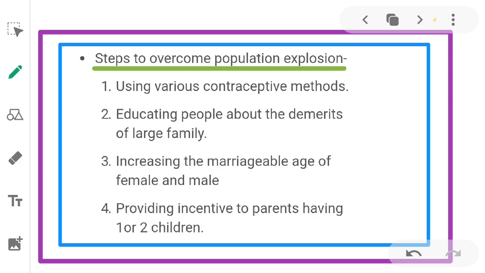Next, increasing the marriageable age of female and male. Statutory raising of the marriageable age of females to 18 years and that of males to 21 years, and incentives given to couples with small families are two of the other measures taken to tackle this problem. Next, as I told you, providing incentives to parents having only one or two children.